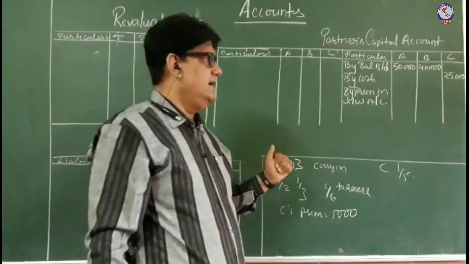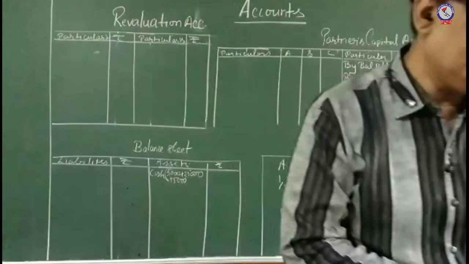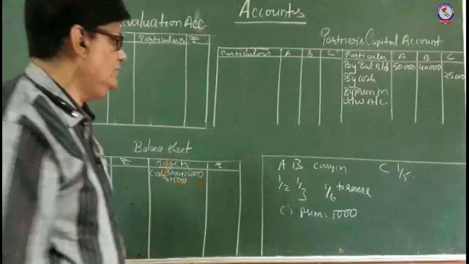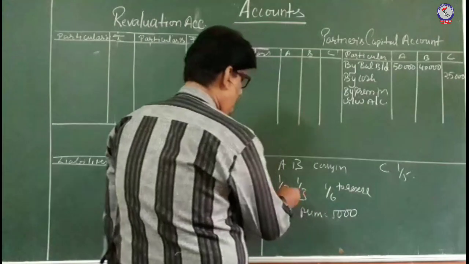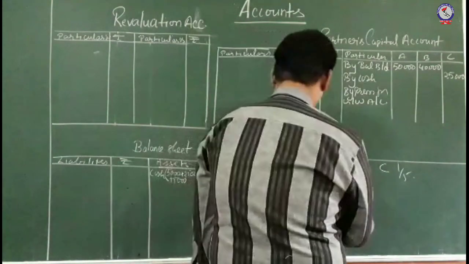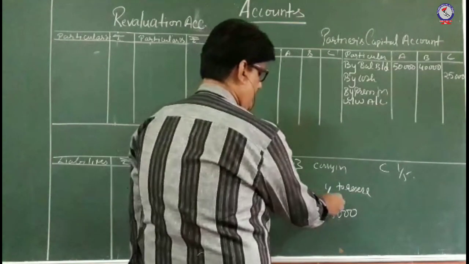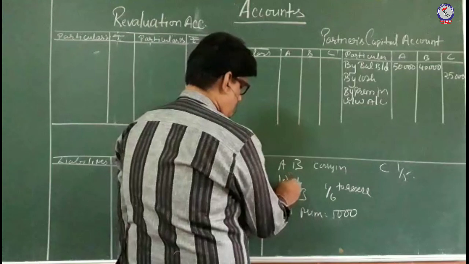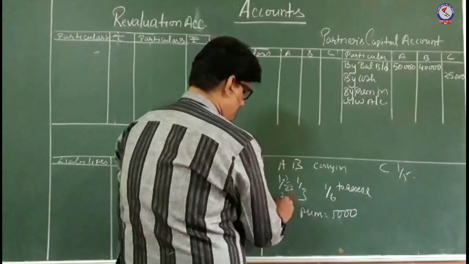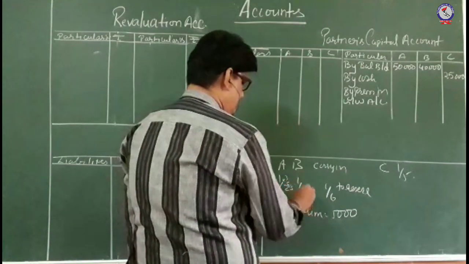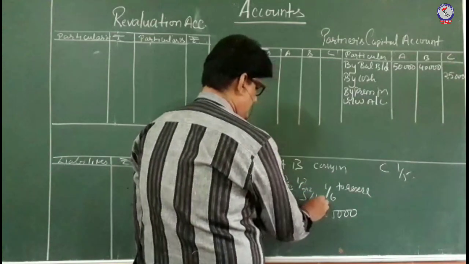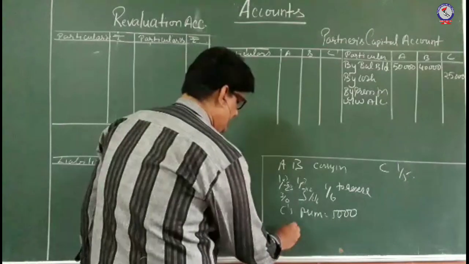A and B have sacrificed here because nothing is said regarding the sacrifice, so their old profit sharing ratio applies. It is 1/2, 1/3, 1/6. Making the common denominator 6, it will be 3/6 and 2/6, so 3:2 is the ratio.